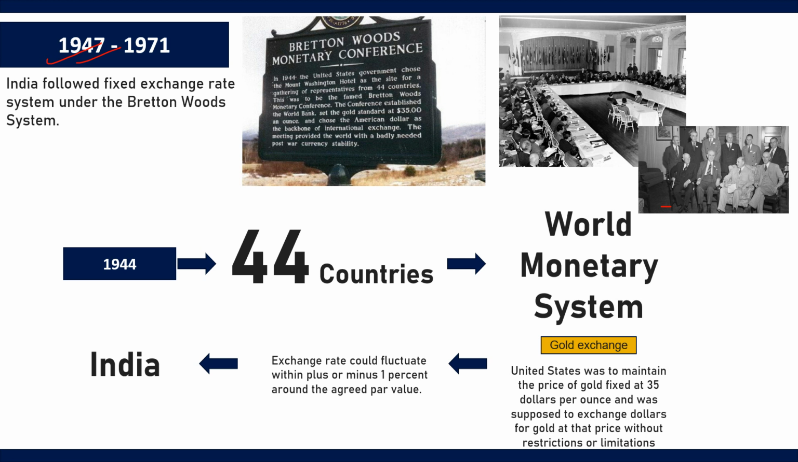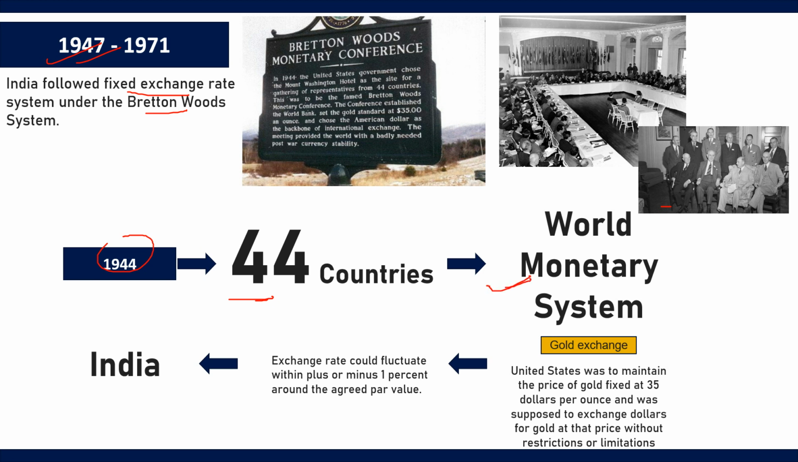So during this period, India followed a fixed exchange rate system under the Bretton Woods system. Okay, and this system was formed in the year 1944 when representatives from 44 countries met to establish an efficient and effective world monetary system.